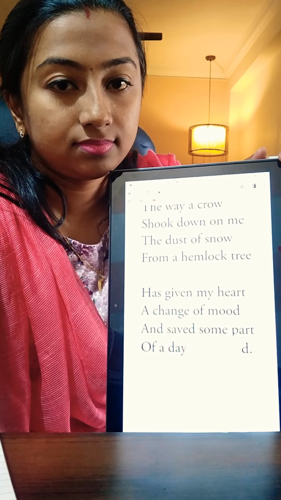Once again, I'll repeat. One day, while the poet Robert Frost was standing under the hemlock tree, a crow came and sat on the branch of the hemlock tree. And the sudden movement of this crow on top of the tree resulted in the falling of some fine particles of snow on top of the poet. That is what is explained here as dust of snow. Dust of snow means some fine small particles of snow.